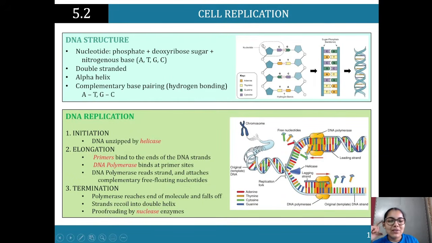So that backbone over here in DNA, it's made up of deoxyribose sugar. In RNA, it's made up of ribose sugar. And what happens is we chuck the T out for a U. So that's what's happening here. We are replacing thymine with uracil. Again, you don't need to know why that happens.